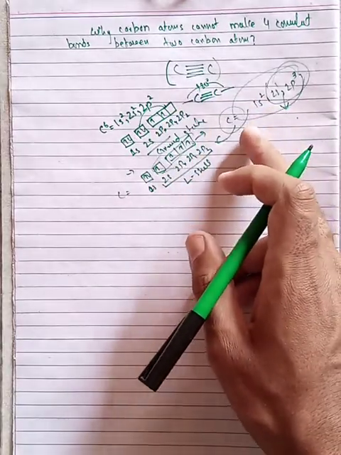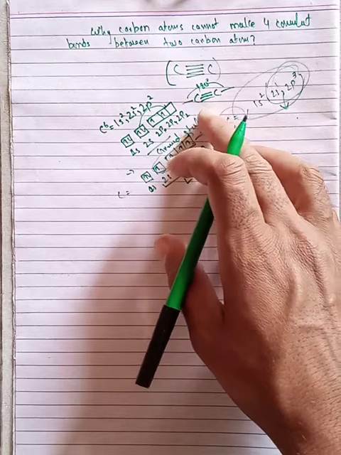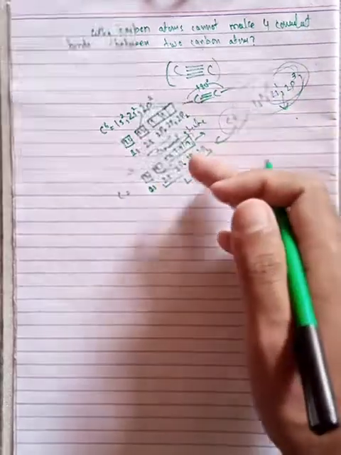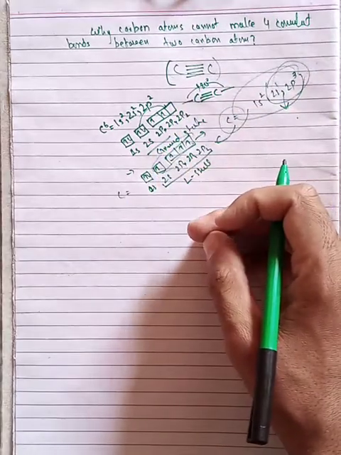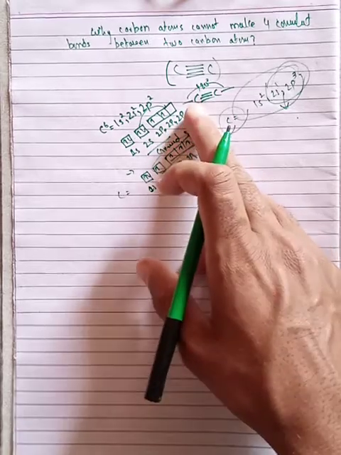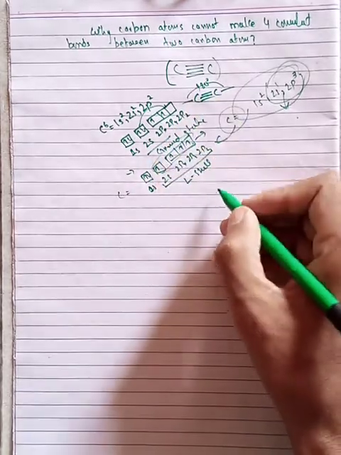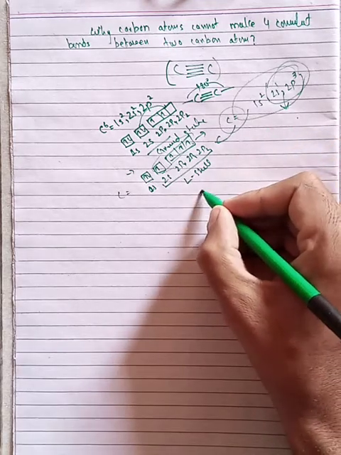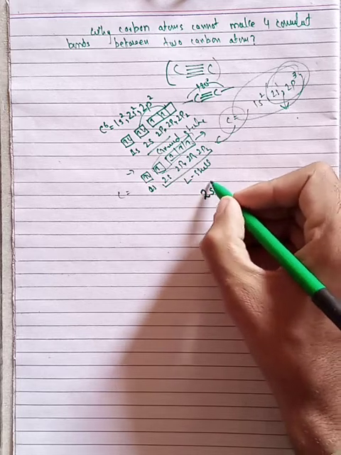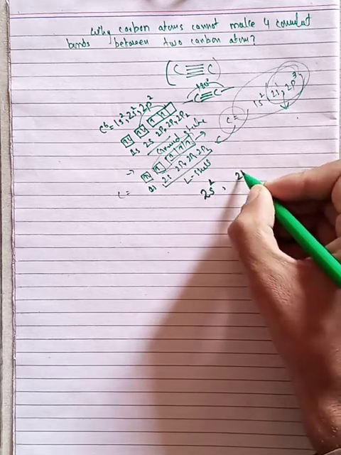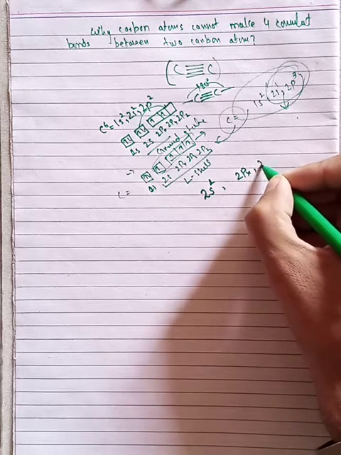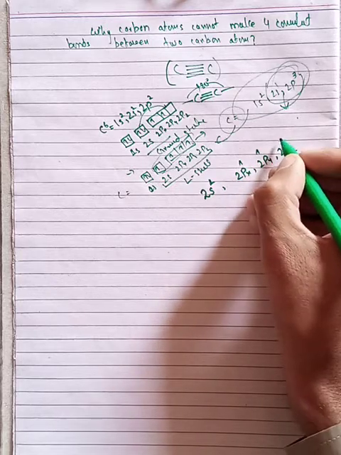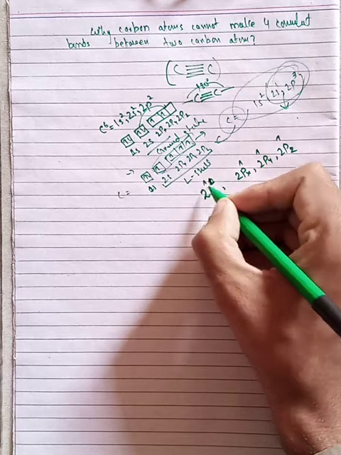The maximum number of electrons shared between two carbons is 3, meaning 3 electrons can be shared by one carbon with the other carbon. It is not possible for a carbon to share 4 electrons with another carbon. If you see, in the valence shell there is one electron in 2s, and one electron each in 2px, 2py, and 2pz.